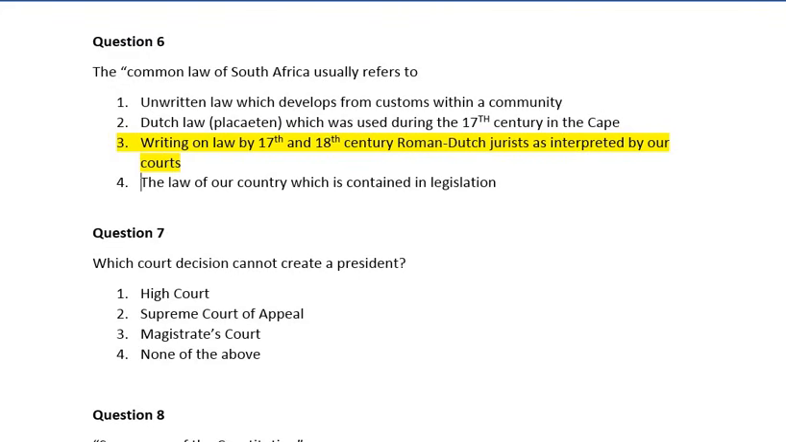Question number 7. Which court decision cannot create a precedent? Number 1, High Court. Number 2, Supreme Court of Appeal. Number 3, Magistrate Courts. Number 4, none of the above. So guys, the correct answer is number 3, which is Magistrate Court.